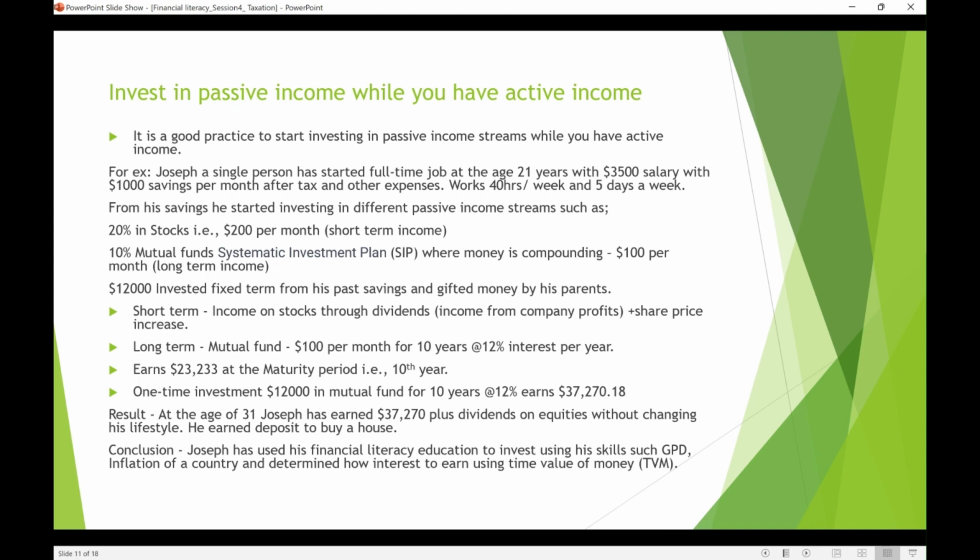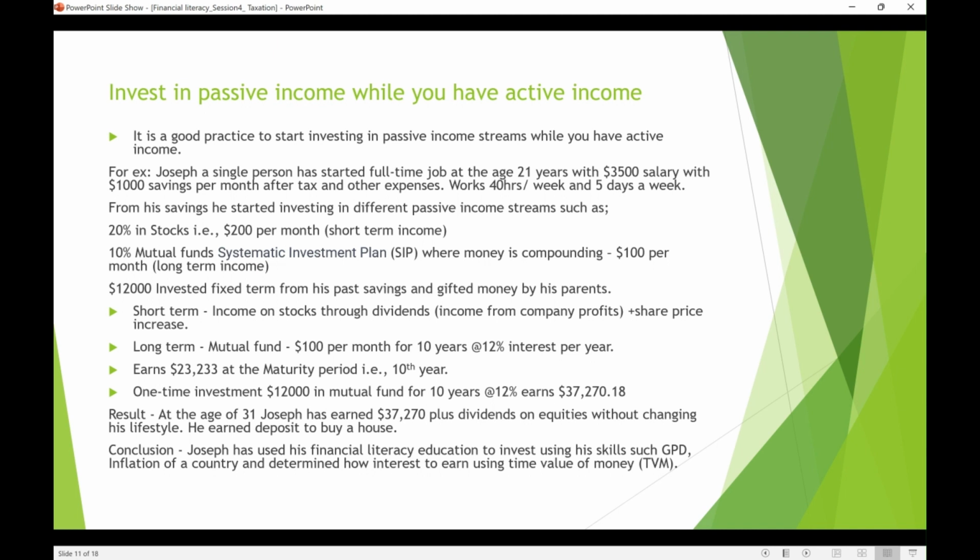So how much has he put in altogether? Around $12,000. At the rate of 12%, he got $23,000 in 10 years' time, which is very good for him. At least he can cut down his coffees or miscellaneous expenses, but still he's getting more money. Imagine if you get 20%, it will be like $38,000. And imagine if you invest $300 every month, you'll get around $100,000 at the end of the 10th year. So this is how you have to investigate how much you get and how long it takes. This is a good exercise.